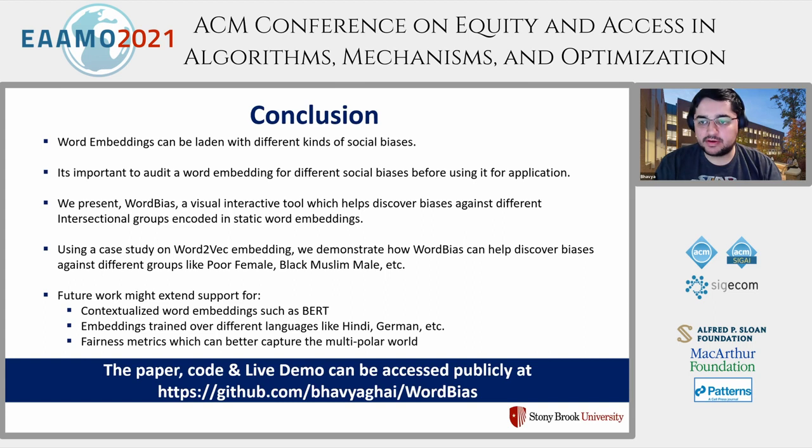In our particular paper, what we did was we just tried to use the words which were already used in multiple previous papers. Although having said that, there is not yet a very objective way to figure out which set of words can accurately represent a particular group, whether it be Asian Americans or females or whatever they might be. People are still trying to figure these things out, it is still an active research area. But that is one thing that I can see might be a possible misuse, where you just use this tool with different sets of words, and then you come up with false claims about the word embedding itself.